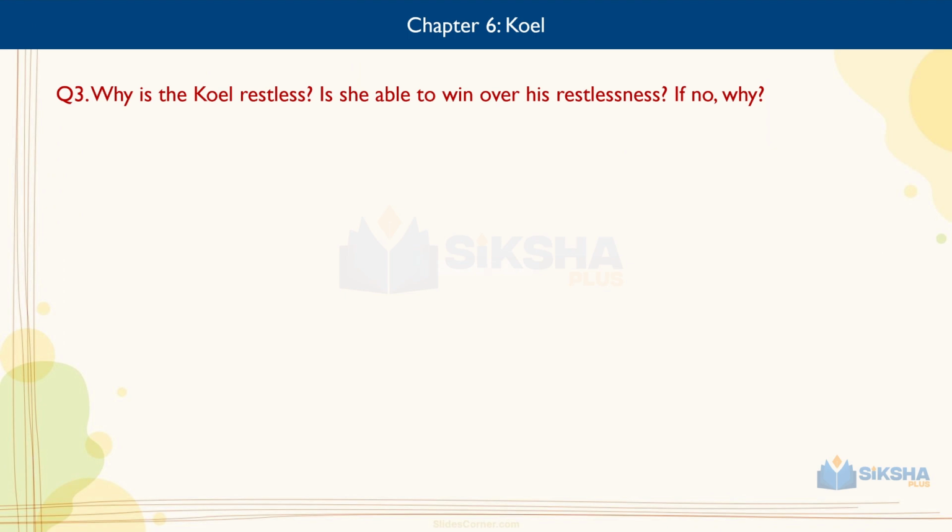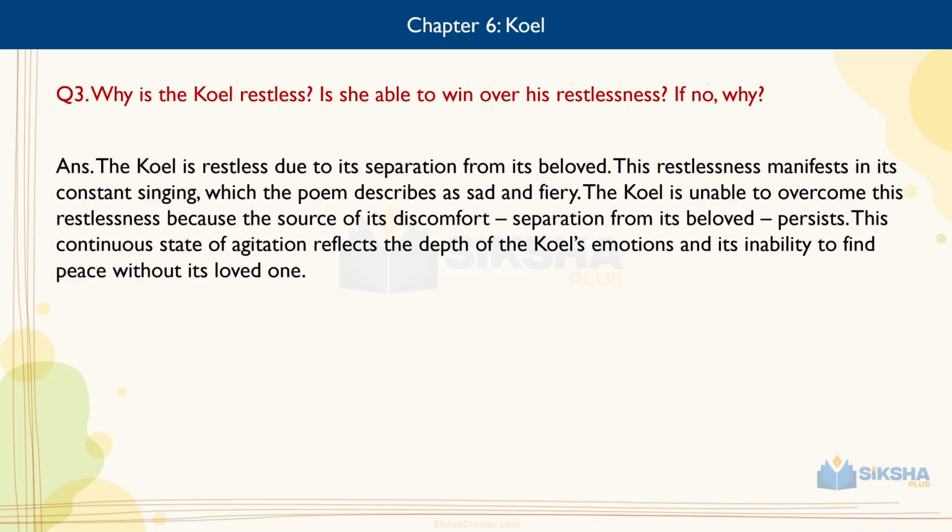Question number 3. Why is the Koel restless? Is he able to win over his restlessness? If no, why? The Koel is restless due to its separation from its beloved. This restlessness manifests in its constant singing, which the poem describes as sad and fiery. The Koel is unable to overcome this restlessness because the source of its discomfort, separation from its beloved, persists. This continuous state of agitation reflects the depth of the Koel's emotion and its inability to find peace without its loved one.